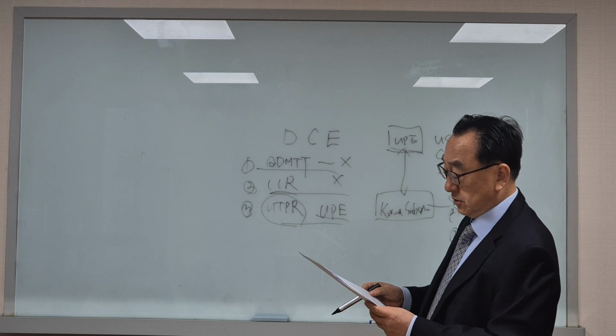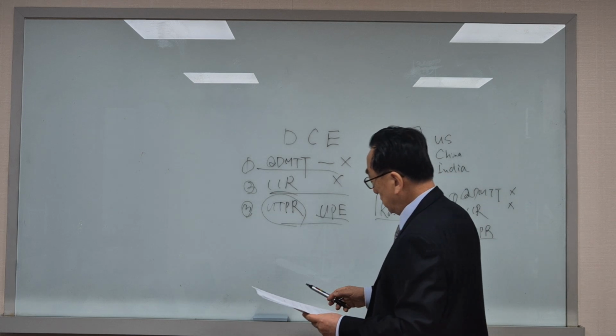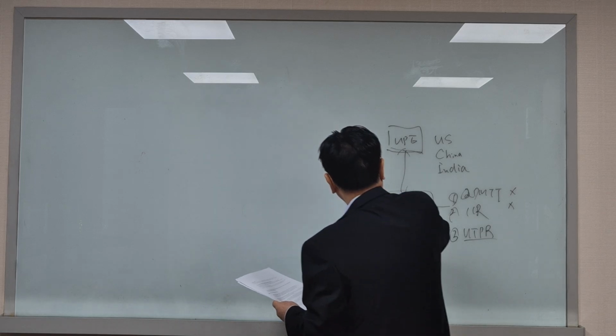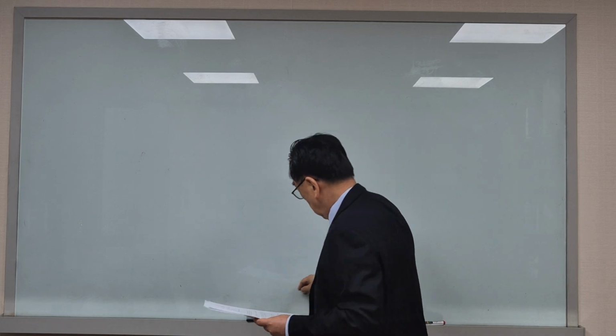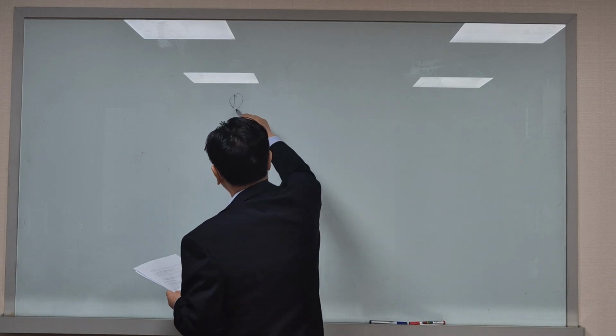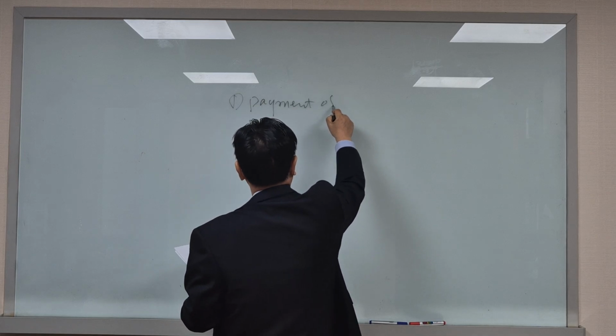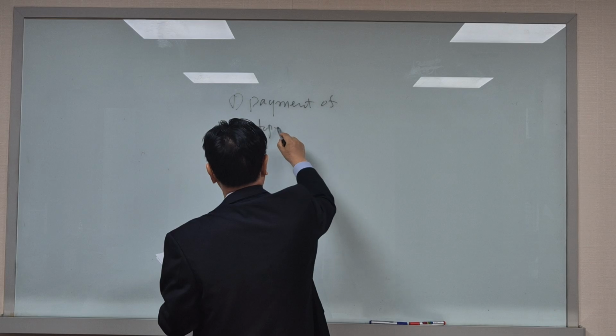And a person required to submit a statement. There are two requirements in the GMT. The one is payment of top-up tax.